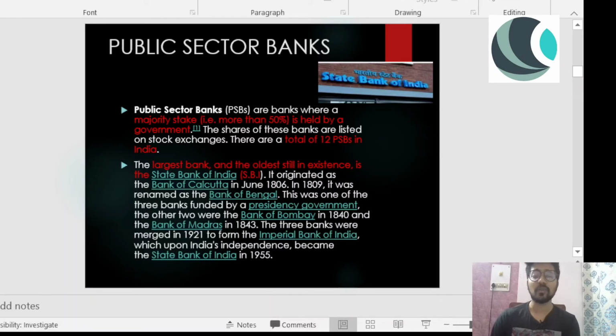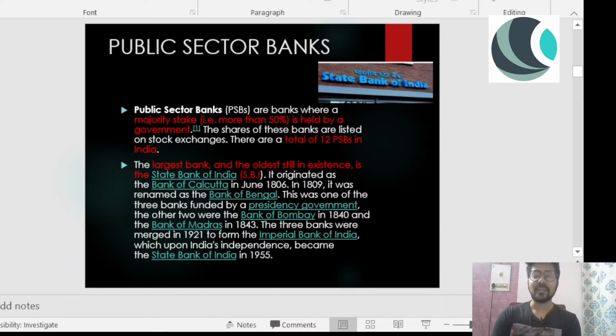The three banks were merged in 1921 to form the Imperial Bank of India, right? So there were three banks. One is Bank of Bengal, second is Bank of Bombay, lastly is Bank of Madras. So you don't have to memorize them. You can easily guess.